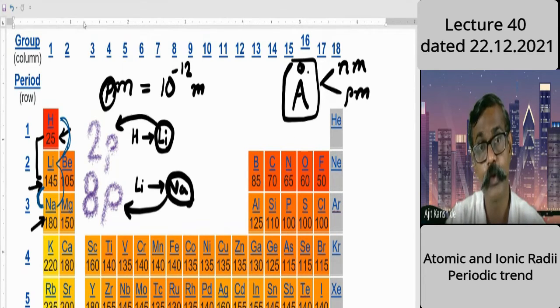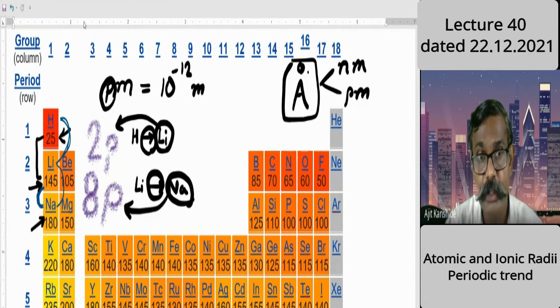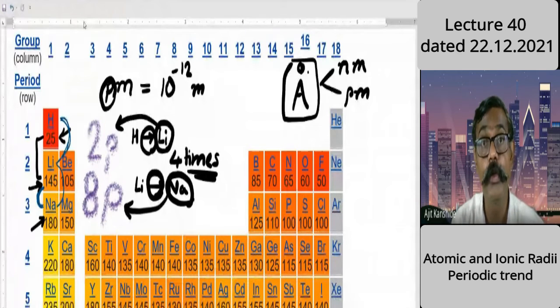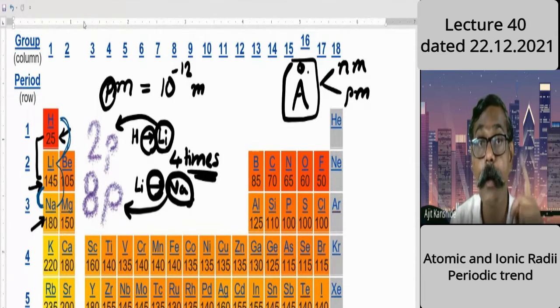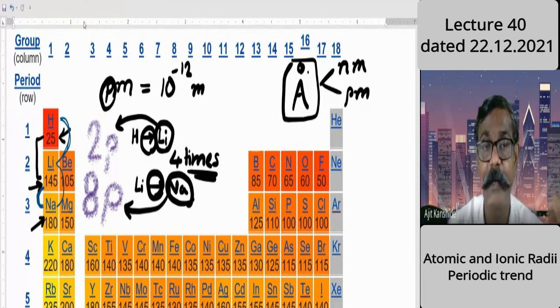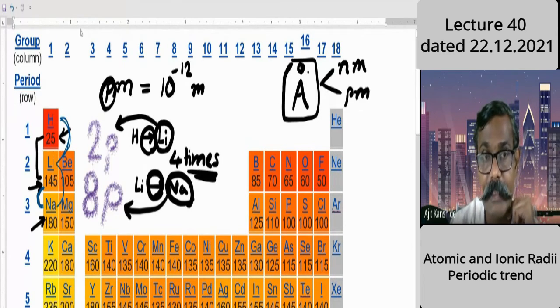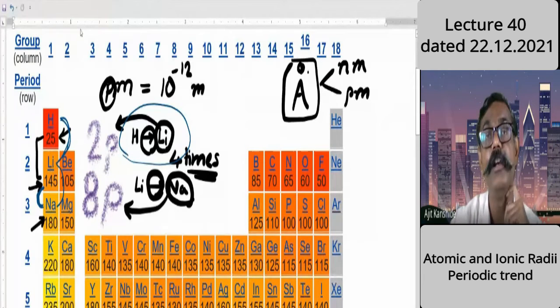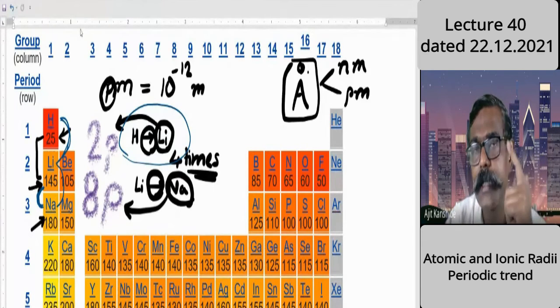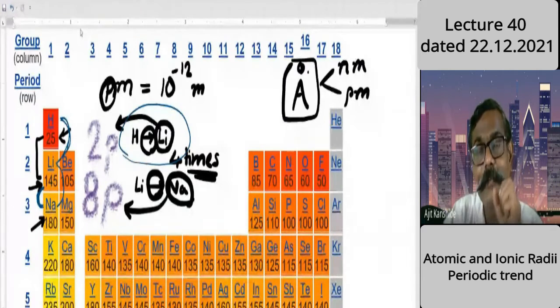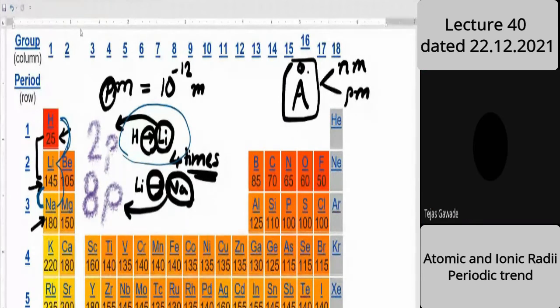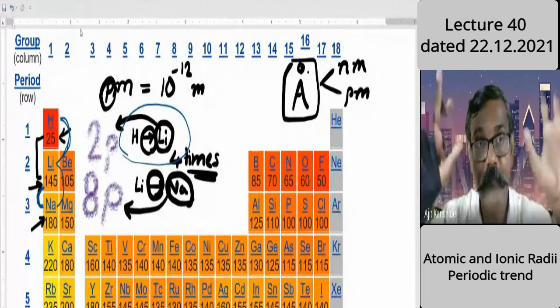The difference is there, no? Compared to this jump, here also a jump is there. This jump is 4 times larger. So the nuclear charge factor is 4 times more dominating compared to the previous comparison. Previous means hydrogen and lithium. So if nuclear charge is dominating, then just tell me, will size increase or decrease? Decrease. Yes, size will decrease. Yes, it is a general rough logic.